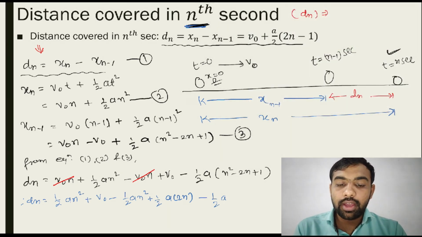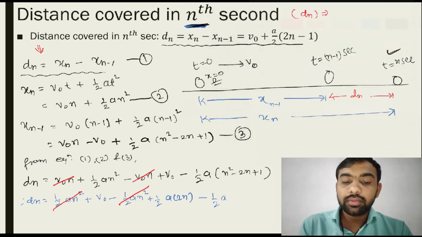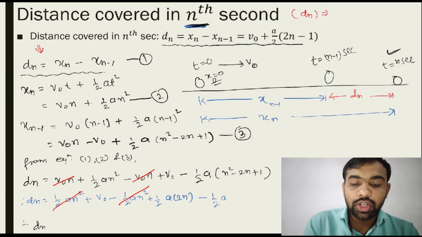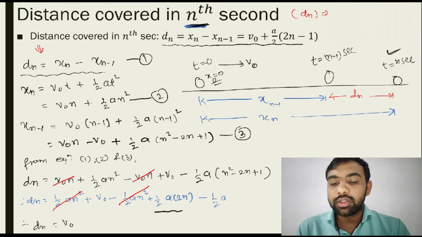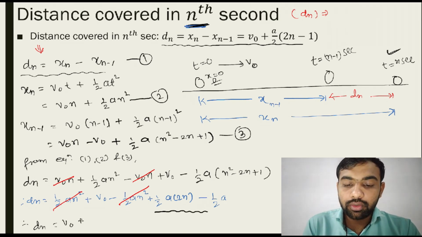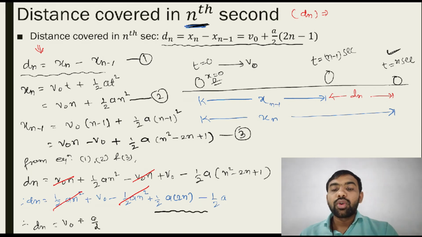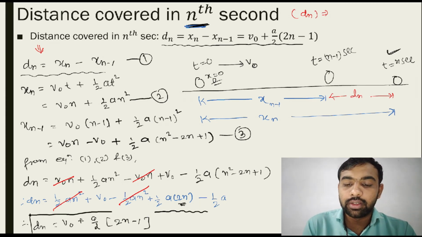So here 1/2 an square and 1/2 an square cancel out. See, what is remaining in dn? So dn is equal to v0 plus the remaining terms. 1/2 a common out, so plus a by 2 common out. In the bracket what is remaining? Here 2n, and here nothing means 1, so 2n minus 1. So this is the answer.